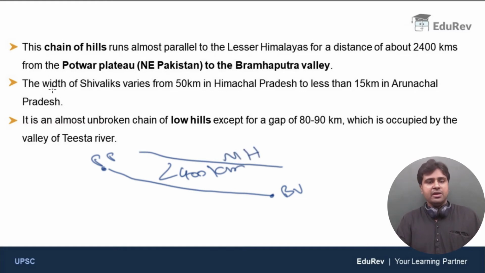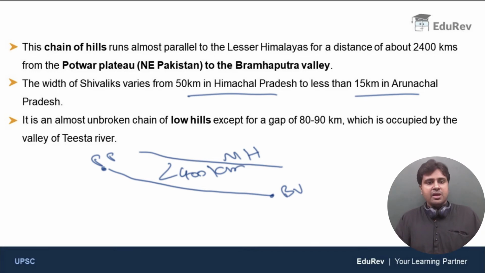Now let us discuss the width of the Shivaliks. The width of the Shivaliks varies from 50 kilometers in Himachal Pradesh to less than 15 kilometers in Arunachal Pradesh. So the width of Shivaliks is the highest in Himachal Pradesh, and by the time we come to Arunachal Pradesh, the width reduces to less than 15 kilometers.